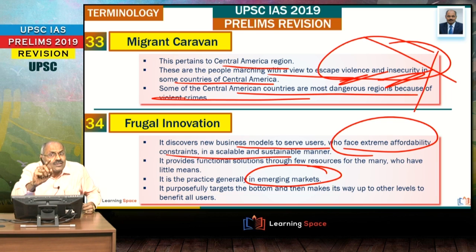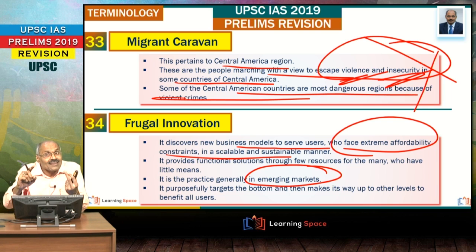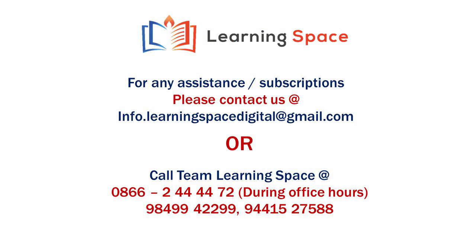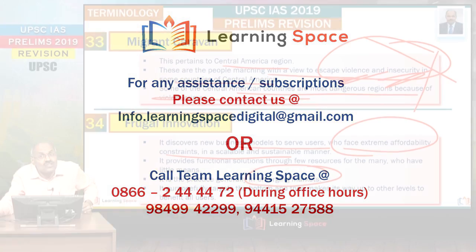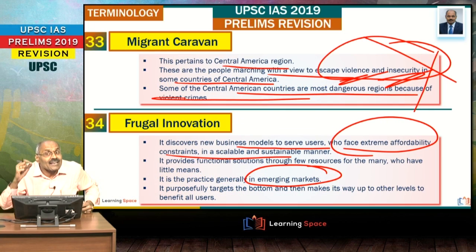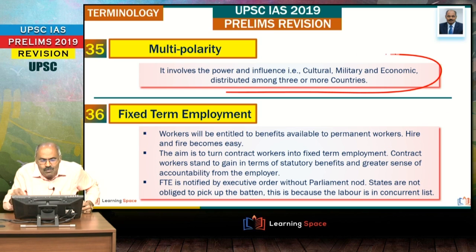In a nutshell, this is used in the context of emerging markets. Innovation which benefits poorer sections of society. One example is Mitti Cool. Mitti Cool is the refrigerator developed which will benefit the lower sections of society because of its low cost. So when low cost products are developed, keeping in mind the bottom of the pyramid population, or you can say below poverty line population, that is known as frugal innovation, and India is known for frugal innovation. Please do not forget.